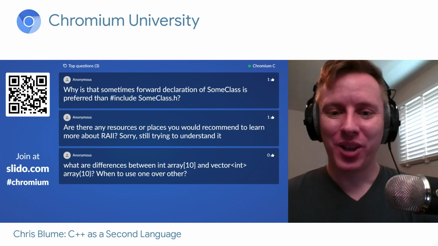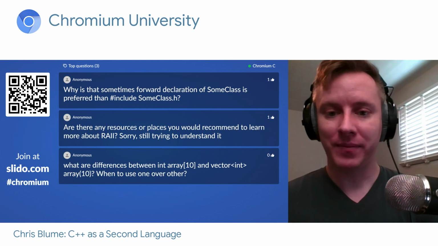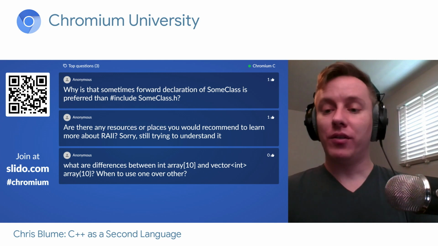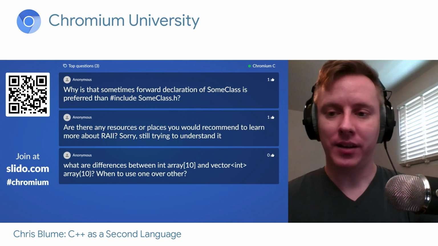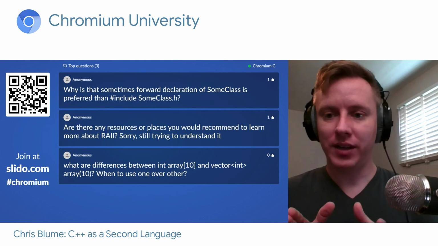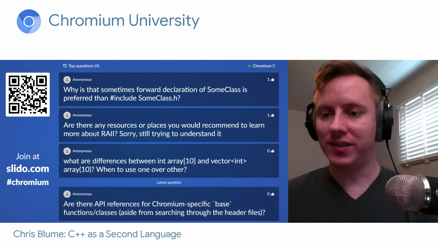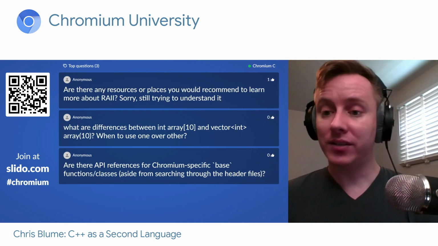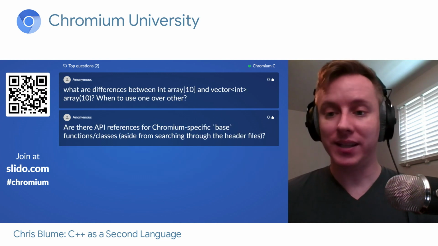Okay, a new question. What are the differences between int array[10] and vector<int> array(10)? When to use one over the other? So the first one is an actual array. The second one is a vector. In an array, objects will be right next to each other in memory, and you have to keep track of the size of the array separately. You have to remember this thing is only 10 items long. A vector is different. A vector can expand and shrink, and you can ask it how big the container is right now. So if you want it to be able to grow and shrink, use vector.